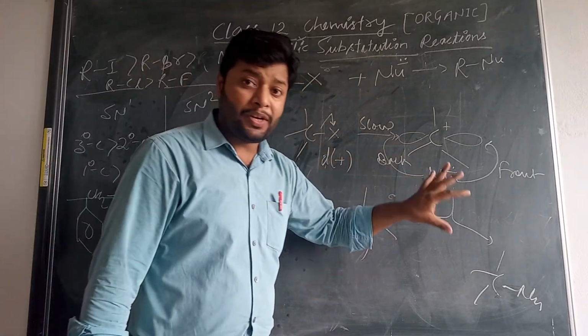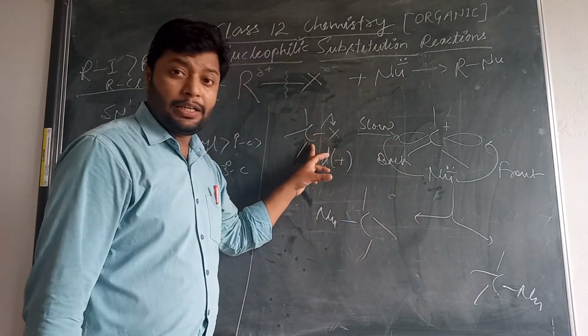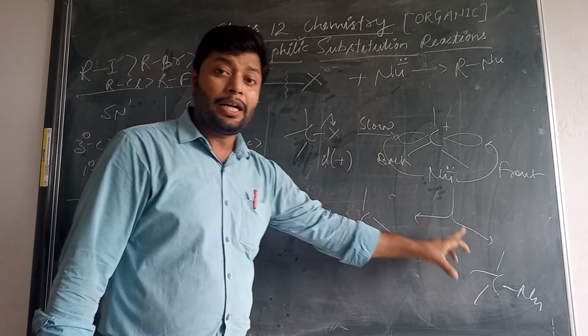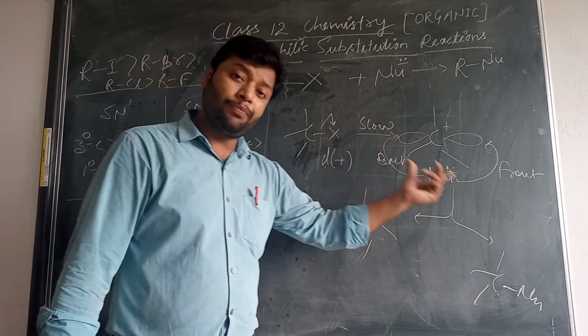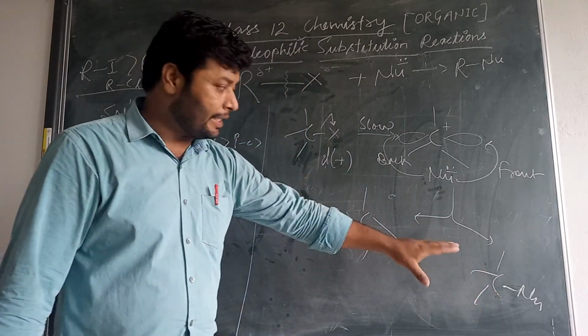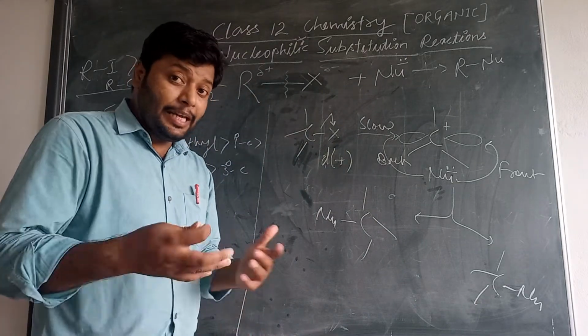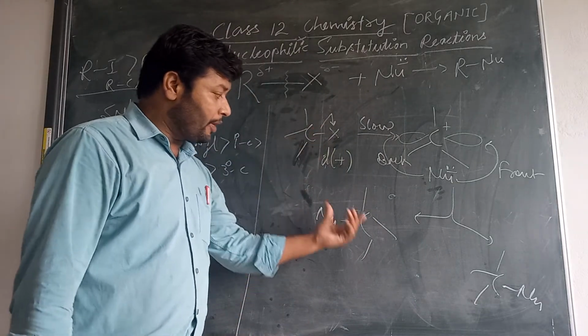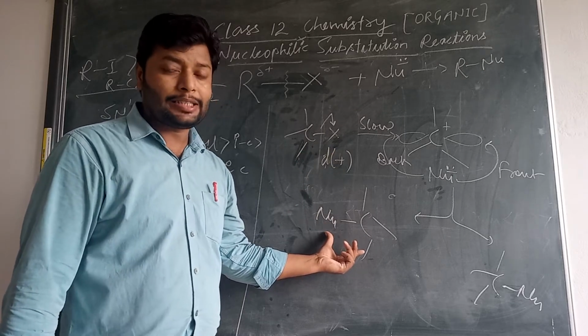If our product has similar rotation, that is called retention product. We have dextro reactants and the product is also dextro, the right rotatory product, that is called retention product.